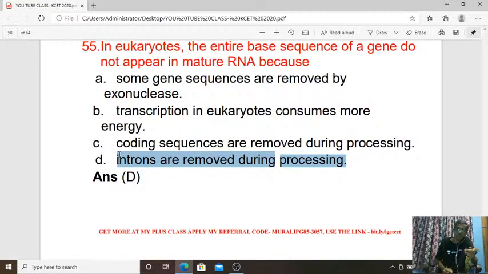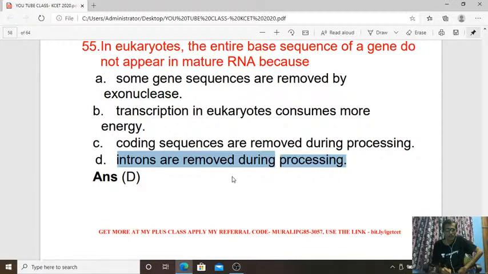So it is happening at the eukaryotic processing level, in the production of mRNA during transcription before translation, isn't it? But in prokaryotes, it is not there. So introns are removed during processing, so exons are going to be there. So the entire base sequence of the gene which is present in the DNA does not appear in mature mRNA.